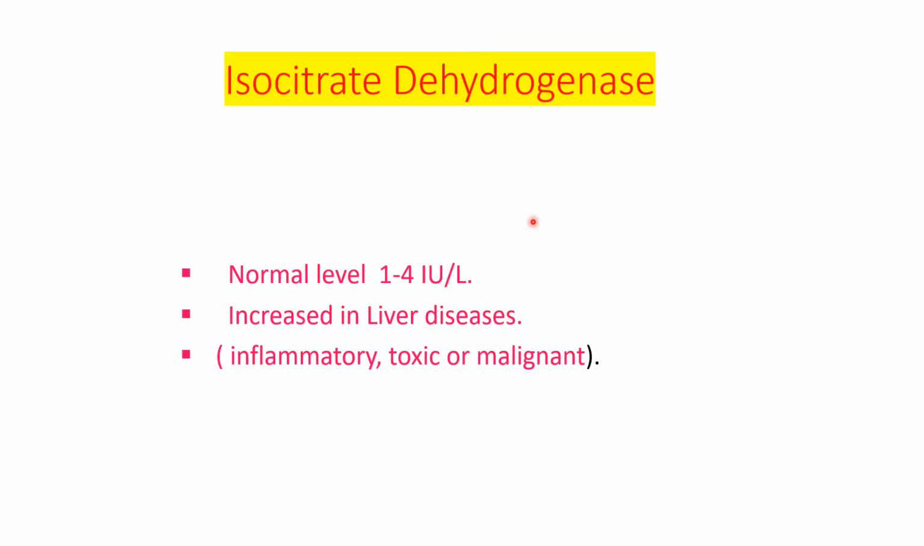The next enzyme is isocitrate dehydrogenase. Normal level is 1 to 4 IU per liter. It is increased in liver diseases. Liver diseases may be inflammatory, toxic, or malignant. So, in liver diseases, we can measure isocitrate dehydrogenase.